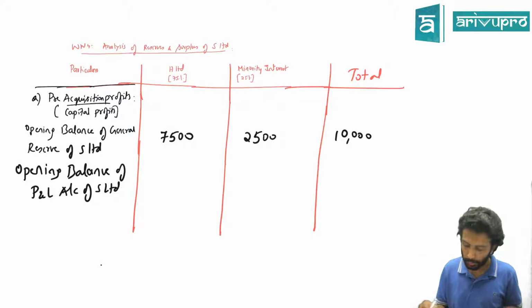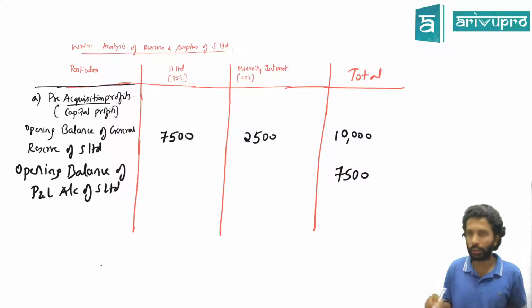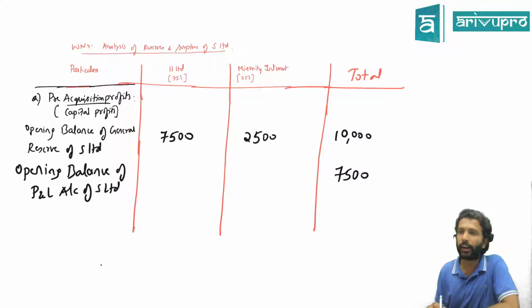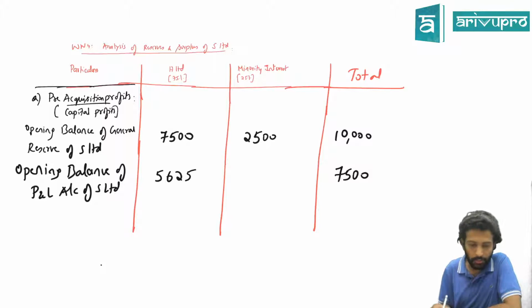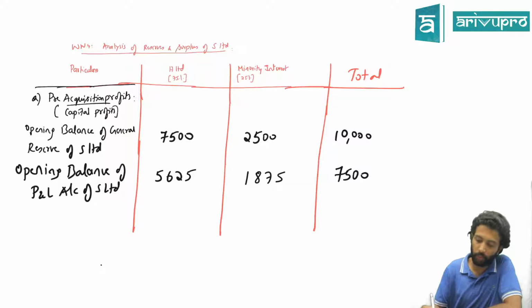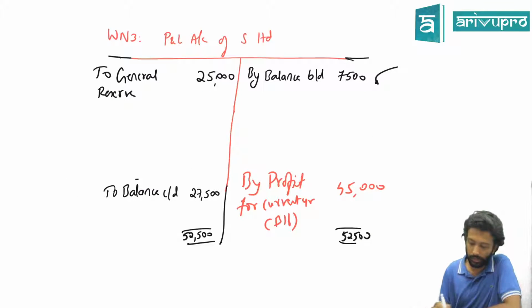What is the total opening balance of P&L we wrote? 7,500. You will show this under shareholders' funds. That means there is an entitlement of a shareholder. And who are the shareholders of S? H and minority interest. In 75-25 ratio, split 7,500. How much are you going to get? 5,625 and 1,875. Any doubt till here, guys? Can we move on? First component done.